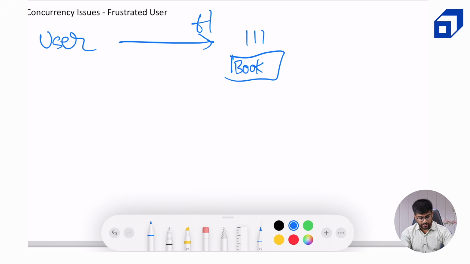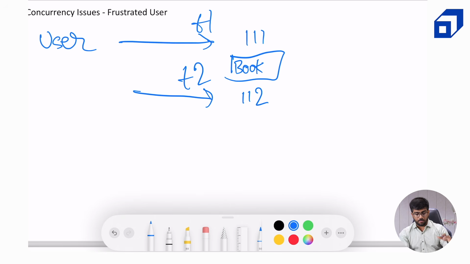Now at T2, the user again clicks on the book button, being frustrated. It will again create another booking ID, but it will correspond to the same check-in dates, checkout dates, same number of rooms, same user ID, same room type ID, and same hotel ID. Now we don't want to create multiple entries because it will lead